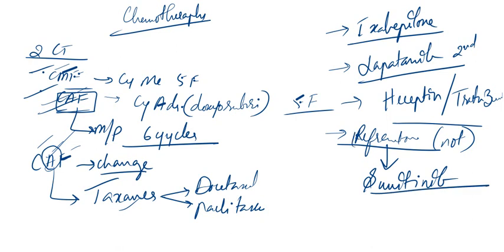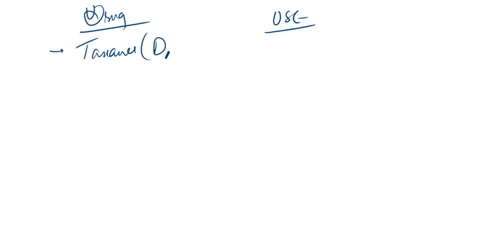If it's a refractory breast cancer, you give sunitinib. Now we will just discuss randomly the drugs with respect to their uses. First, take the drugs from the taxanes group. What are those drugs in taxanes? That is docetaxel and paclitaxel. They are used in adriamycin resistant breast cancer. Remember, adriamycin resistant breast cancer.